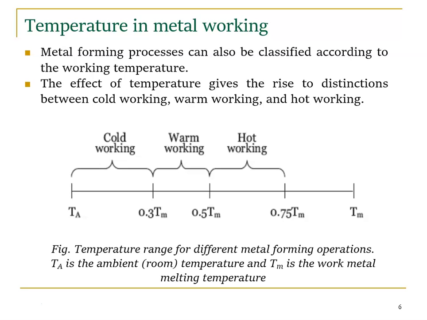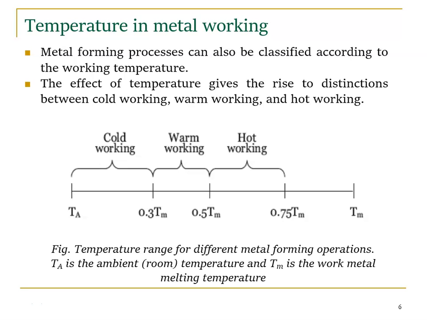So how can we classify them? TA stands for ambient temperature or room temperature, right? If you do some process in the range between ambient temperature and 0.3 Tm, where Tm stands for the melting point. Every metal has a melting point. Assume, for example, I have a metal X, and the melting point of metal X is 100 degrees Celsius.